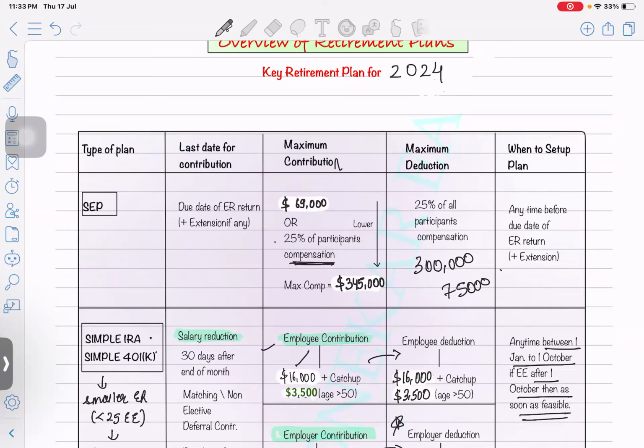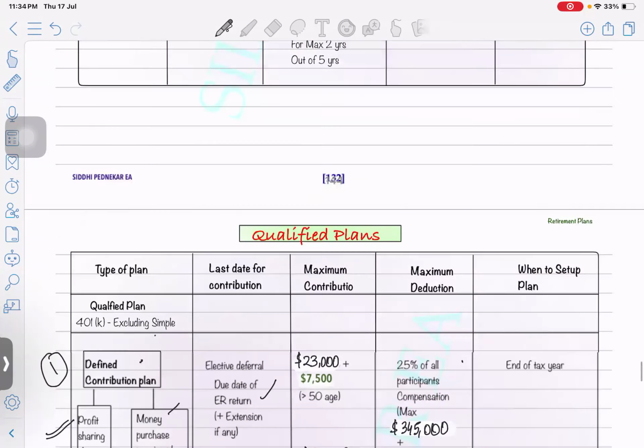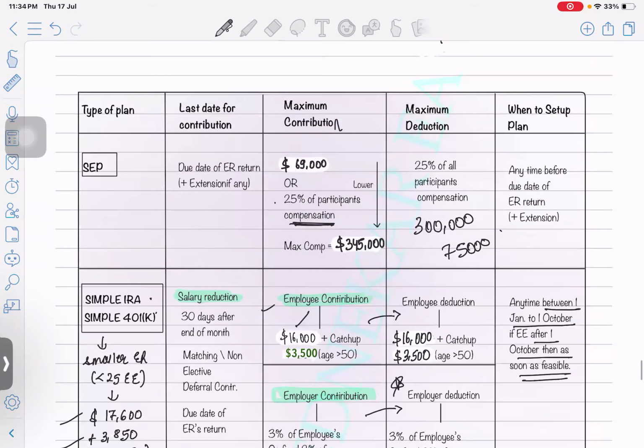So what are the types of retirement plan? Mainly, we are going to have four different types of plan. First one is self-employed pension plan. So if a person is not employed, he's just running his own business. He's not on the wages, not going to receive any payroll, but he's generating revenue from his own business. He can deposit certain amount in SEP plan.